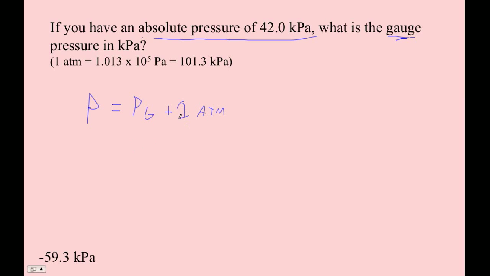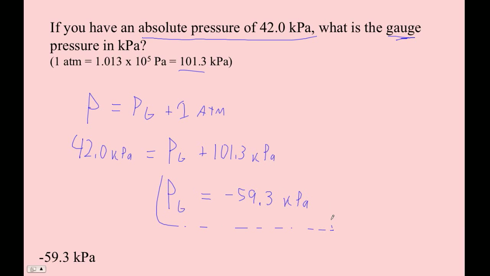Right, and so let's see, the absolute pressure is 42 kilopascals, and then that equals, we want the gauge pressure, so that's what we're looking for, right? And then atmosphere is 101.3. And of course, it's going to be negative more than an atmosphere, right? So 42 minus 101.3. The gauge pressure is going to be reading a negative pressure. It's less than an atmosphere by 59.3 kilopascals.